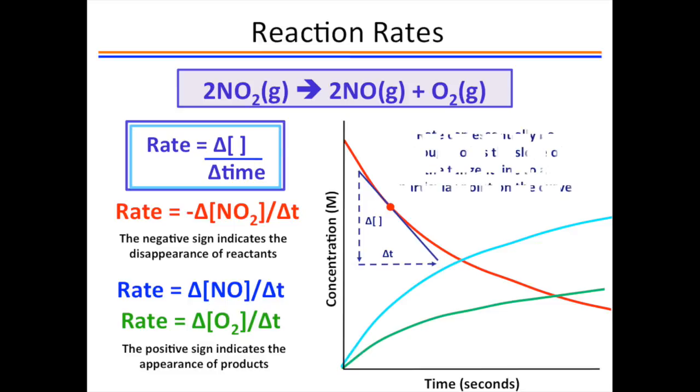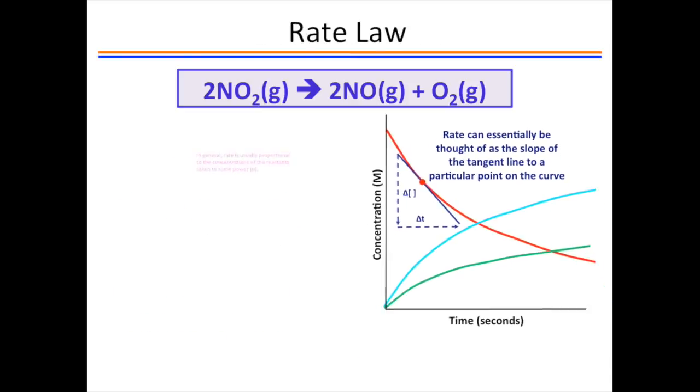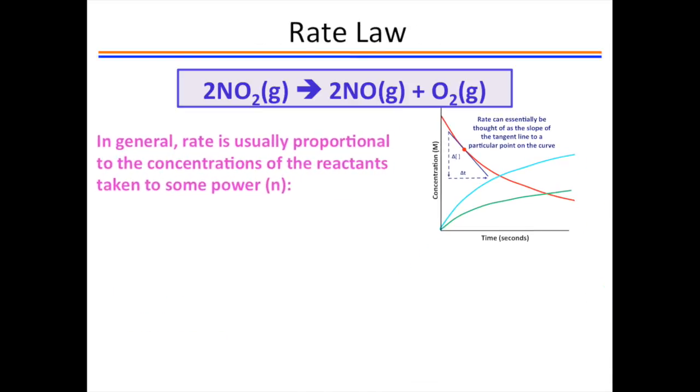So the rate is the slope of the line tangent to a particular point on the curve. This will be different for different points on the curve, and we will come back to this idea later. We see then that as the concentration of a reactant or product changes, the rate of the reaction also changes.